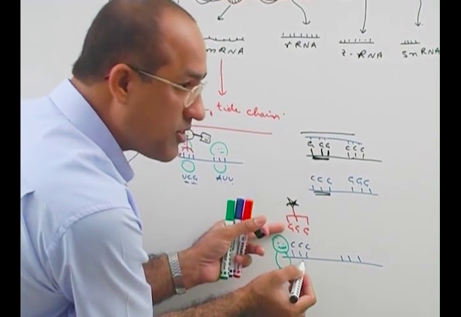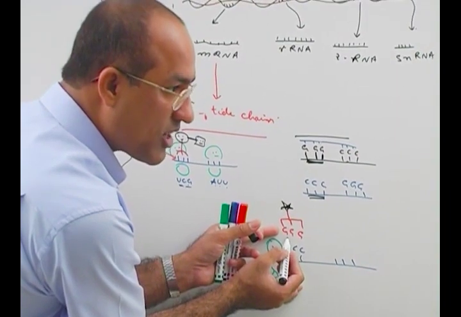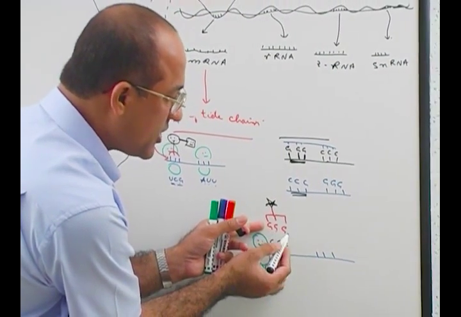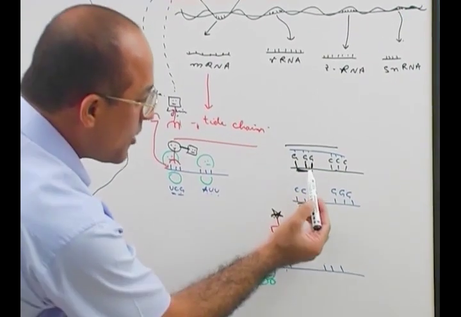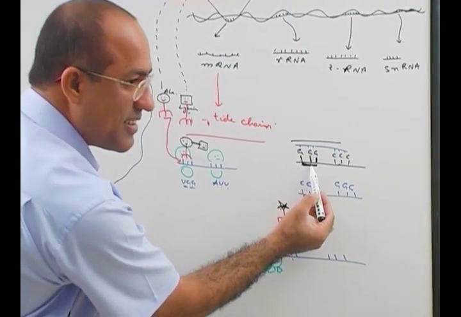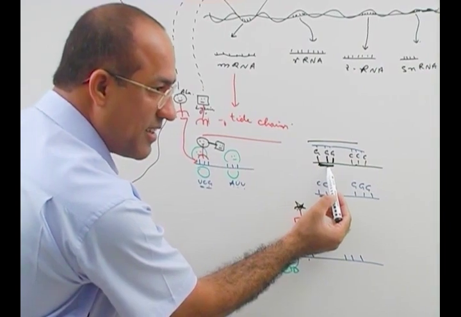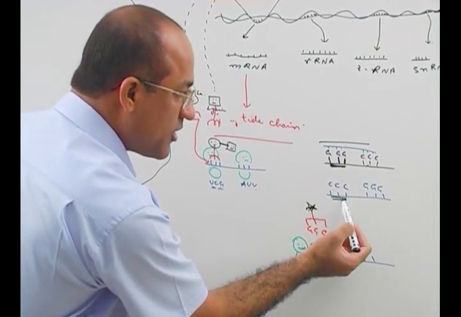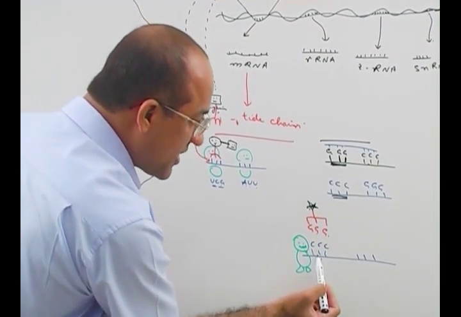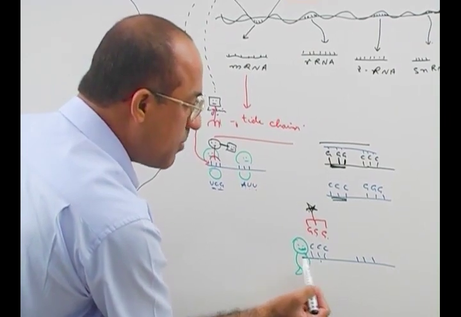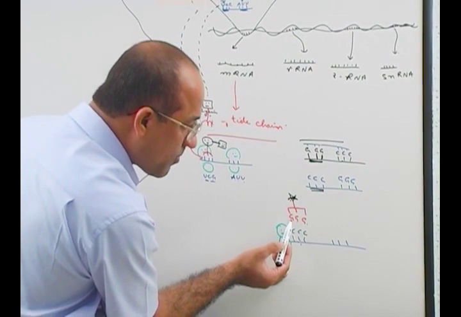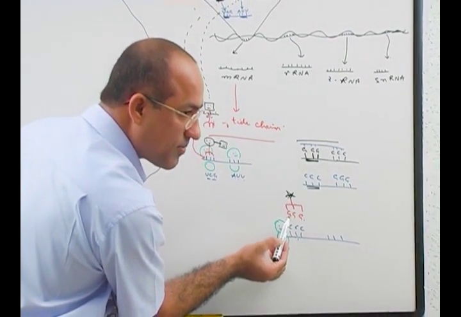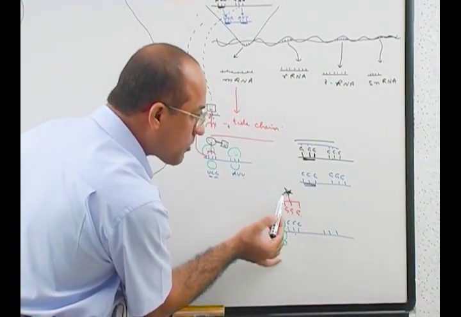The messenger RNA sequence will attach with the transfer RNA sequence, and this is triple G, and that is carrying star. So you understand how the message in DNA is converted into message in RNA, and the message in RNA is read by the ribosome, and the complementary transfer RNA is attached, and that brings the appropriate amino acid.